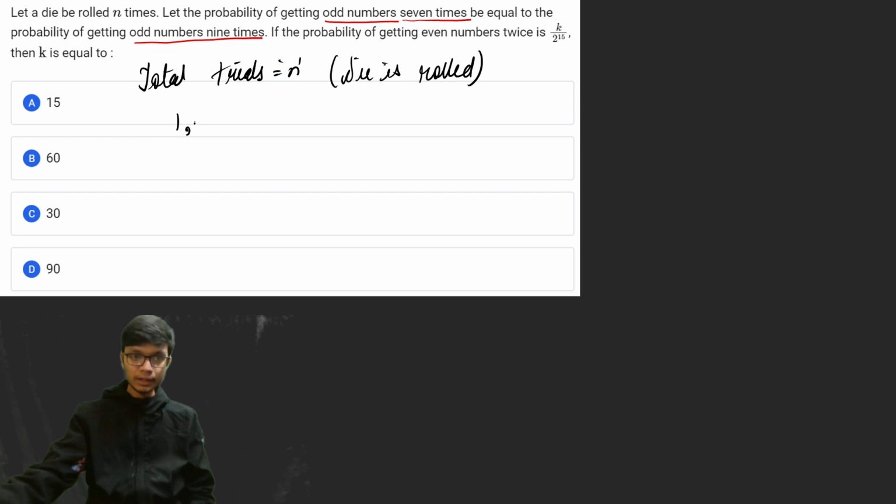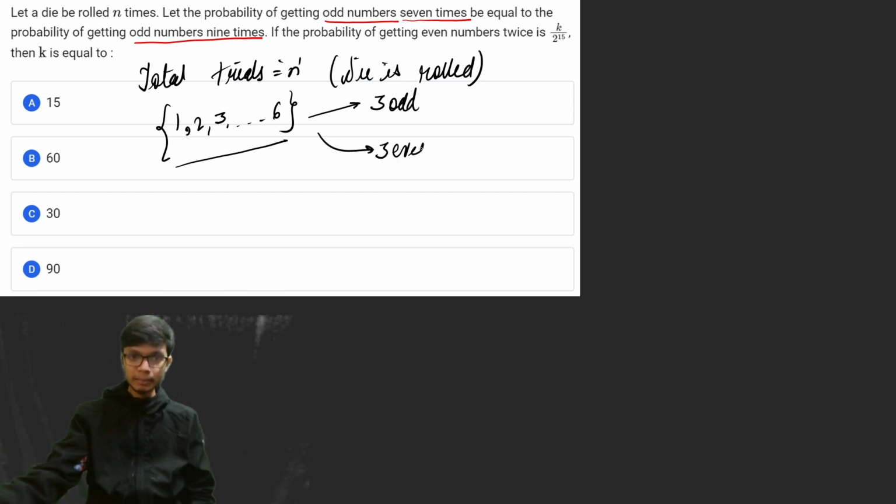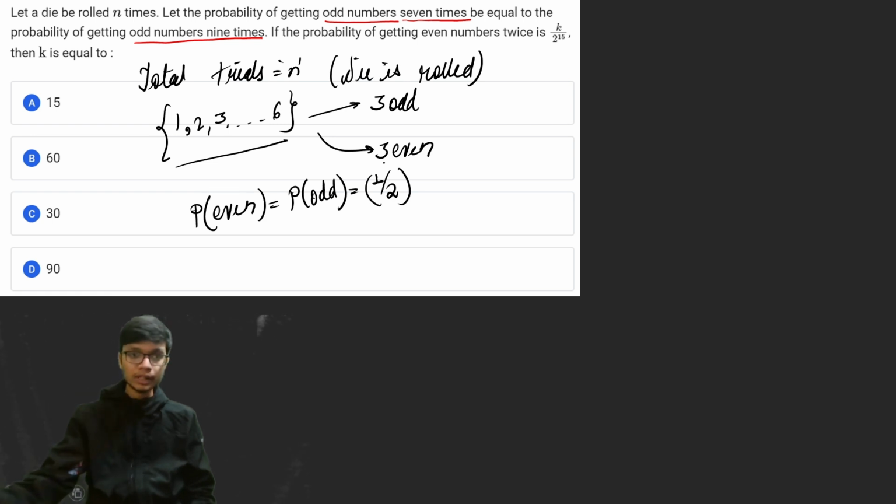If you look at the die, the possible numbers on the die are from 1 to 6. Out of these 1 to 6, there are 3 odd numbers and 3 even numbers. That means the probability of getting an even number is also equal to the probability of getting an odd number, and that is equal to 3 by 6, which is half. So the probability of getting an even or an odd number are both equal to half.